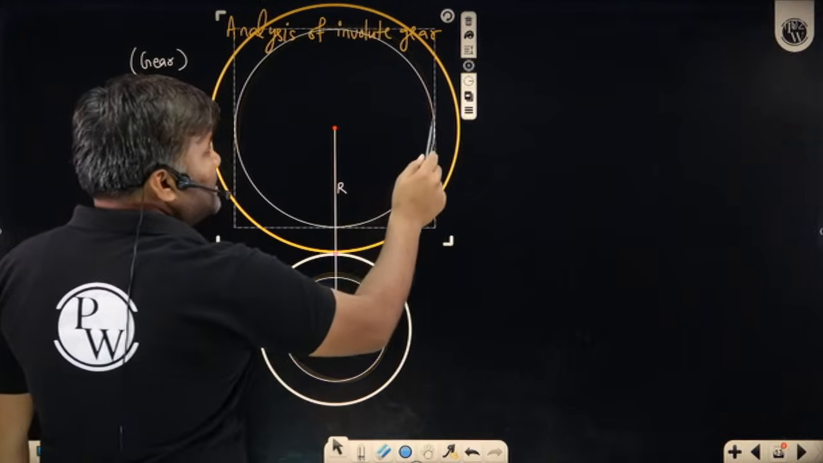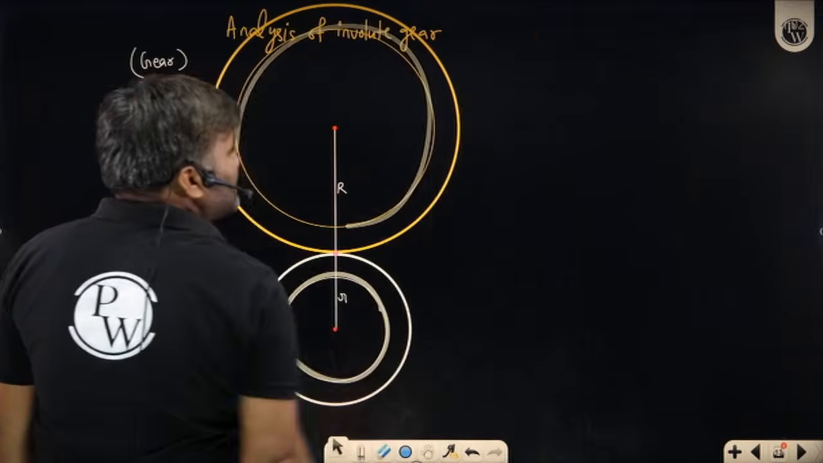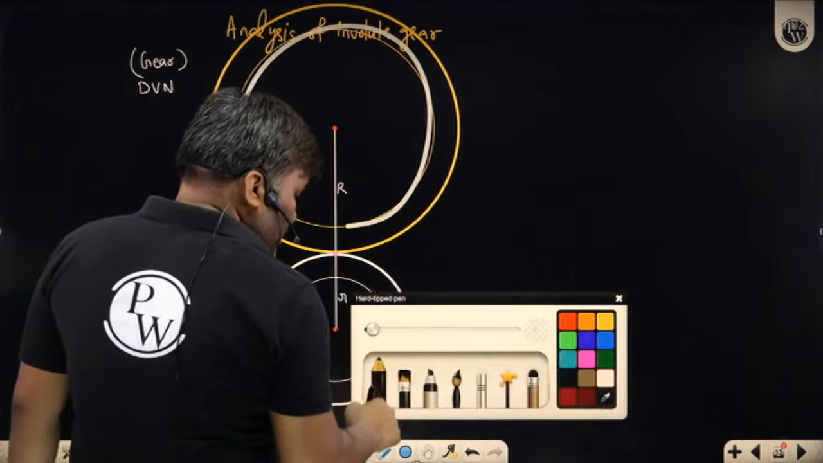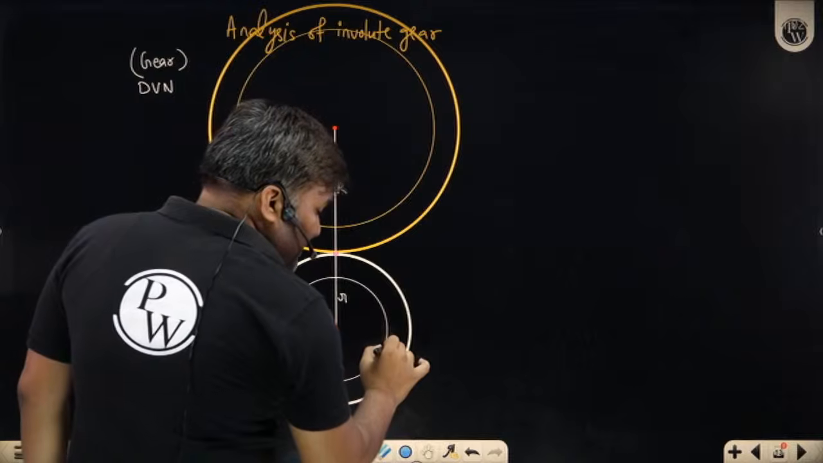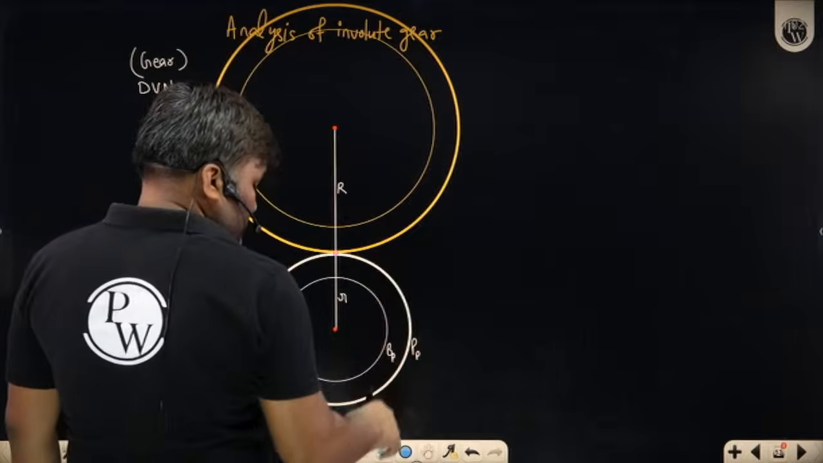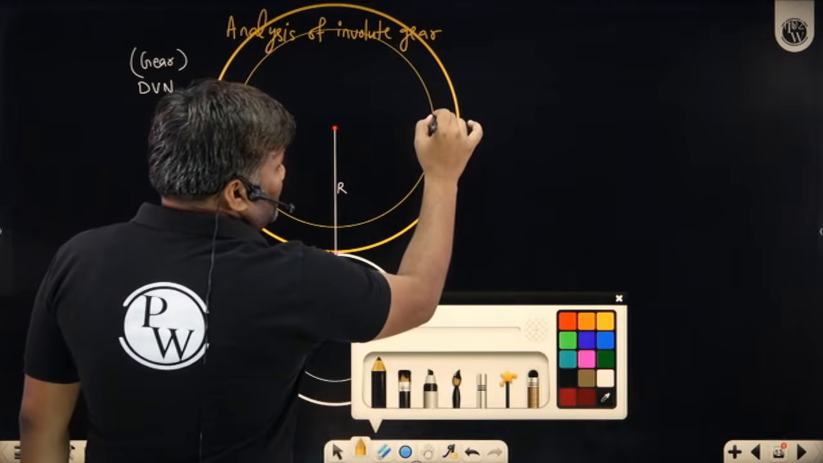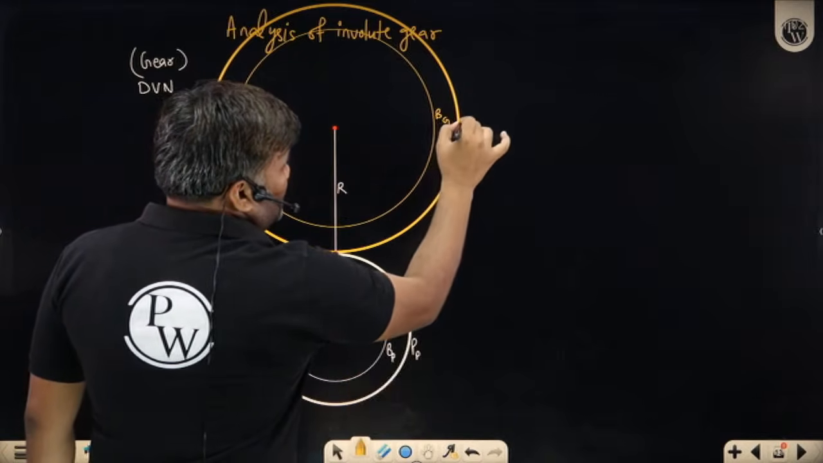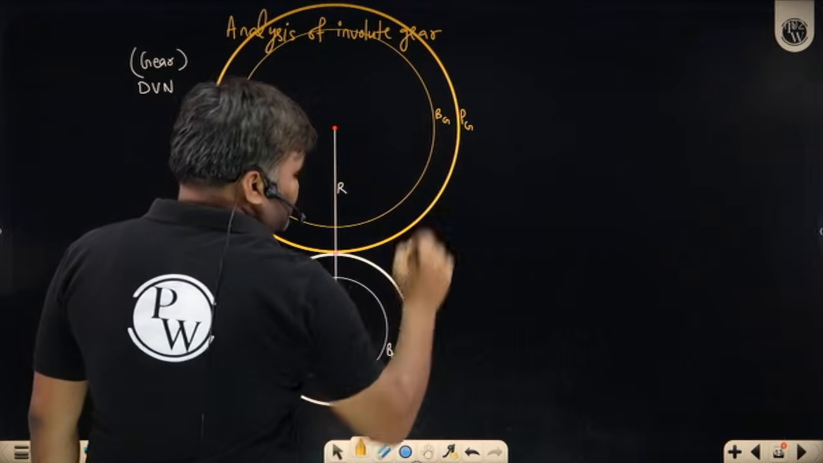Let me change its color. Its color is yellow. Okay, let me write what these circles are. This is my base circle of pinion. This is my pitch circle of pinion. This is your base circle of gear. This is your pitch circle of gear.